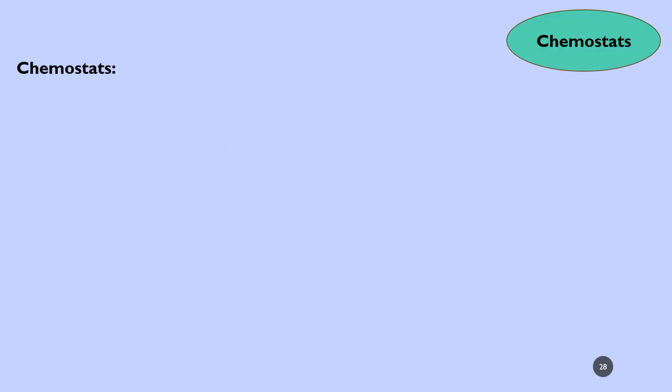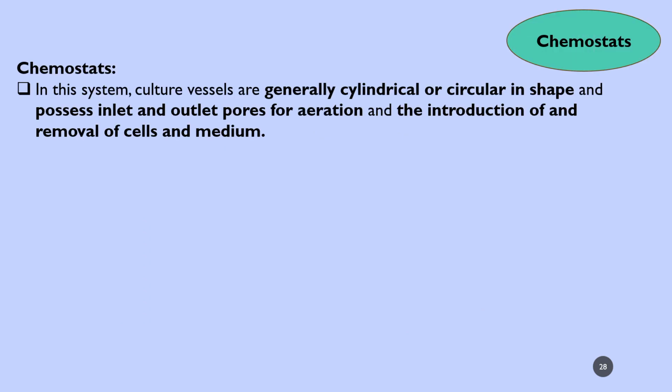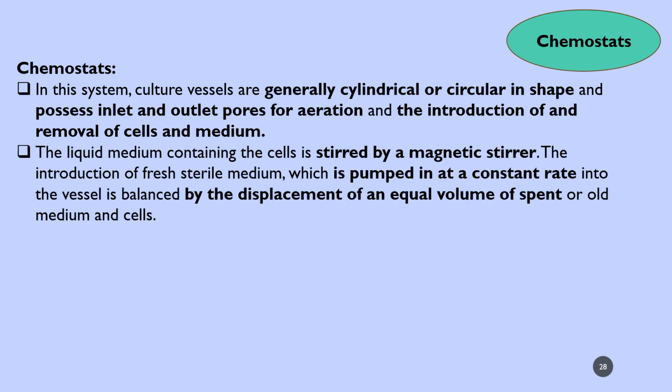Now we will see the chemostats. This is a system of culture. Vessels are generally cylindrical and circular in shape and possess inlet and outlet pores for aeration. You know that it is a continuous process, with introducing and removal of cells and medium. The liquid medium containing the cells is stirred by a magnetic stirrer.